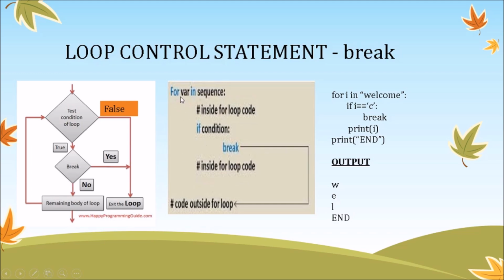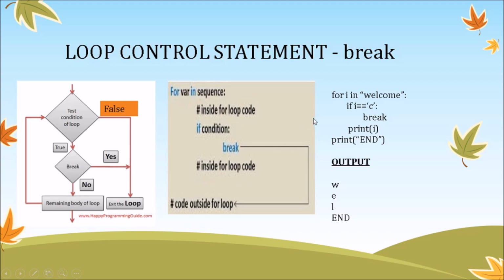So the syntax, you can see we have: for variable in sequence, and we move inside the loop. If condition, then break. As soon as the compiler encounters this break statement, the flow of control moves out of the for loop, just out of the enclosing block in which the break statement is. And we may have some more statements inside the loop besides this condition and a break.